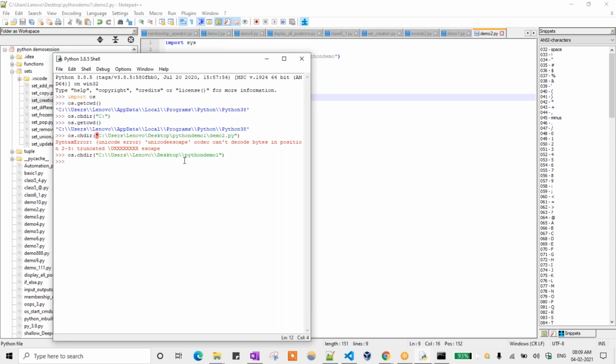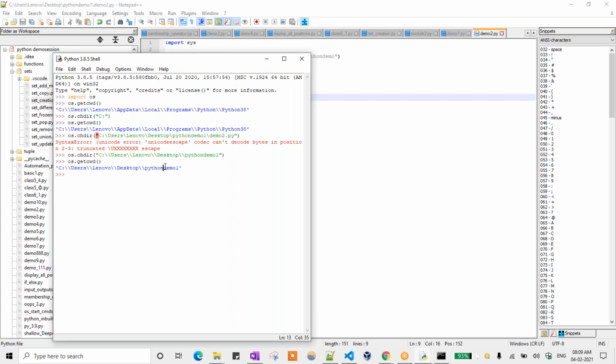So now if I type os dot, see here, it has changed to the directory, right? So this is the difference between the OS module and the sys module. The sys module is for the appending function. We are changing directory and all these things.